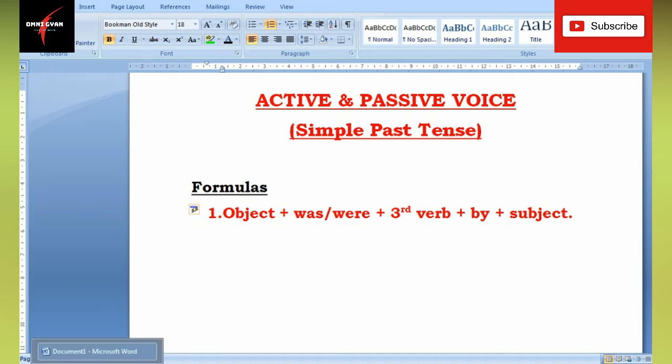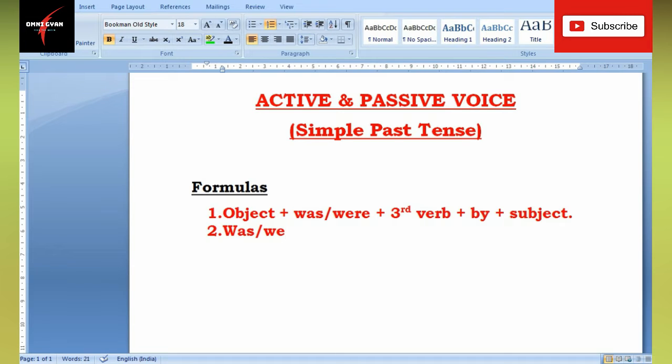Okay, so number two. We began with is, am, are in the simple present tense, so wherever there is is, am, are, you have to replace it with was or were.